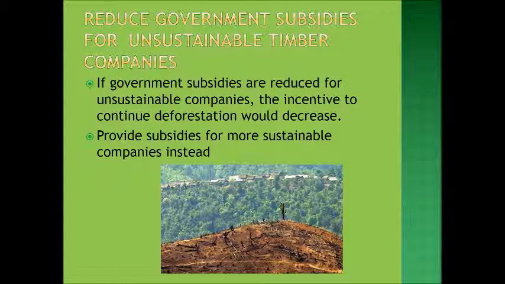Another solution would be to reduce government subsidies for unsustainable timber companies. According to a report by the Overseas Development Institute, Brazil has spent over 100 times more in subsidies in industries that cause deforestation than they received in international conservation aid to prevent it. Subsidies allow these unsustainable companies to market these commodities at cheaper values, which artificially inflates their growth. A switch in subsidies would decrease the company's incentive to deforest and give more power to eco-friendly companies.